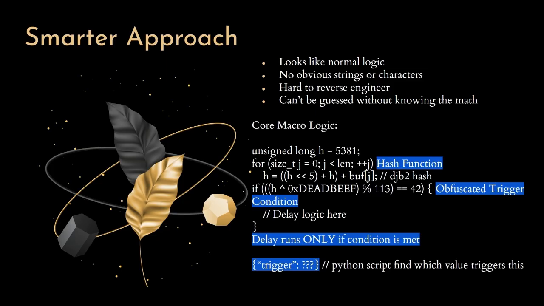If hash, and then the hash divided by 113 equals 42. That looks totally arbitrary to anyone reading the code. If anyone sees it, they'd have no idea what input causes that condition to be true without brute forcing it.